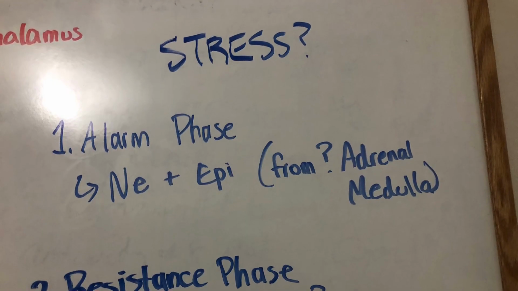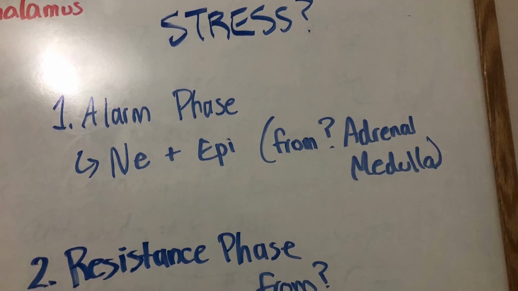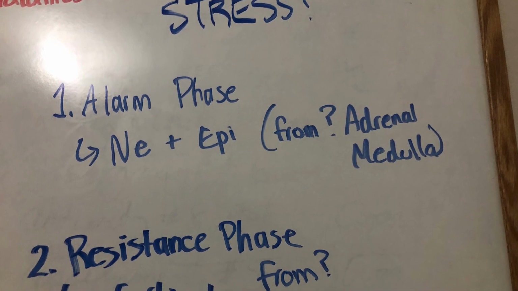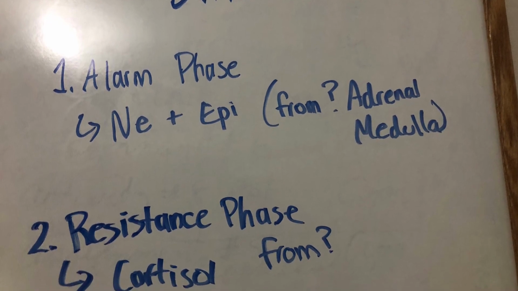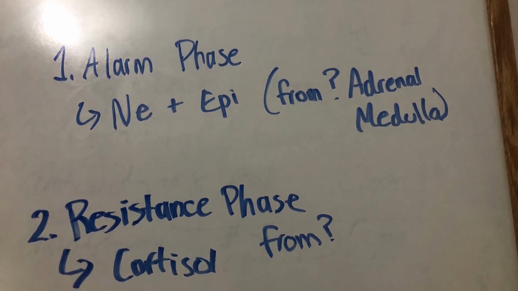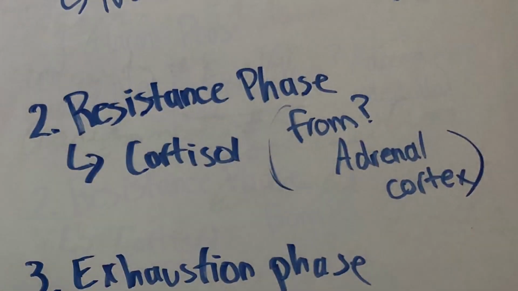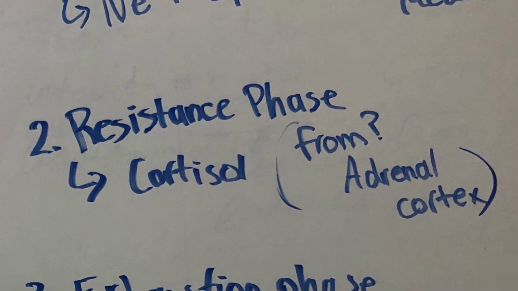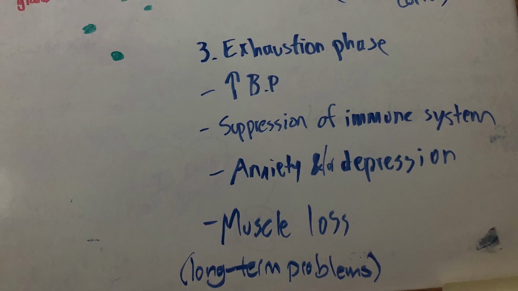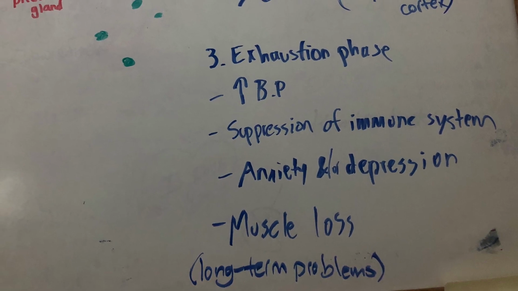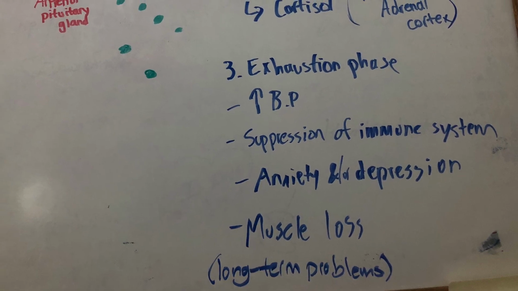So now we're going to be talking about the 3 phases of stress. The first phase of stress is called the alarm phase. This is the one we just talked about, in which epinephrine and norepinephrine is released due to short-term stress. Second will be the resistance phase, in which cortisol is released from the adrenal cortex of the adrenal glands. This is more due to long-term stress. Lastly, the exhaustion phase of stress. This is when prolonged stress leads to long-term physical and psychological problems such as anxiety, depression, muscle loss, or a constant high blood pressure.